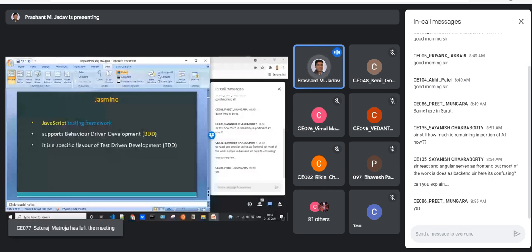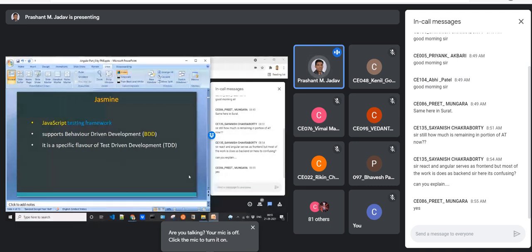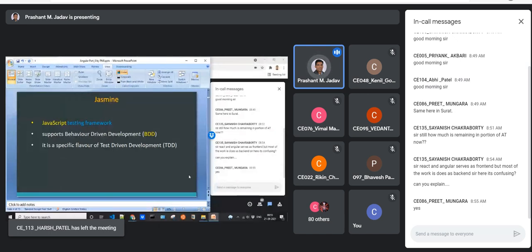Okay, there is a question that React and Angular are front end, but most of the work is done by the back end. So what is the confusion? Both are independent. Like you are studying and your parents are working and paying your fees. So both are working independently, right? Your job is to study and your parents' job is to work and pay your fees.